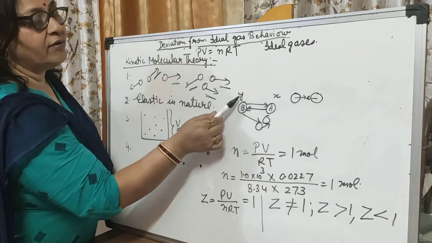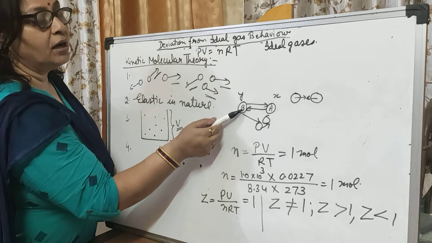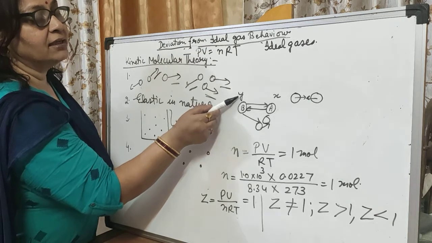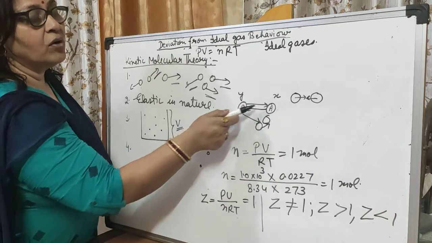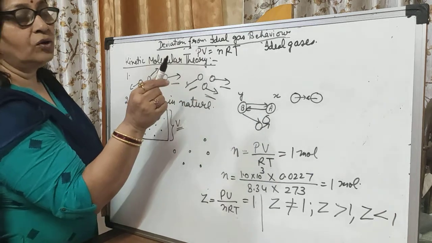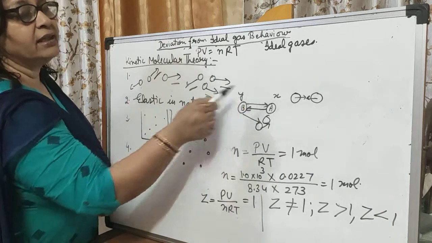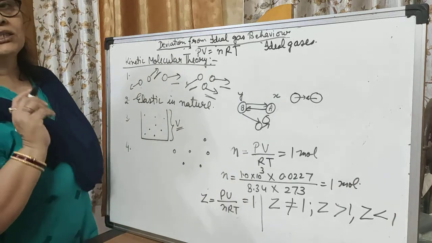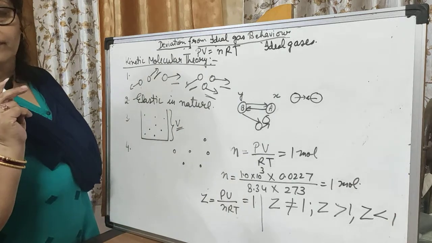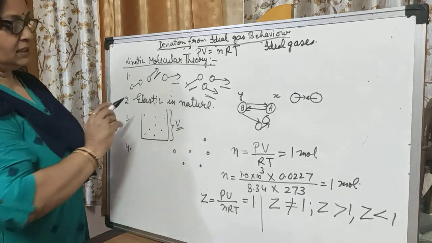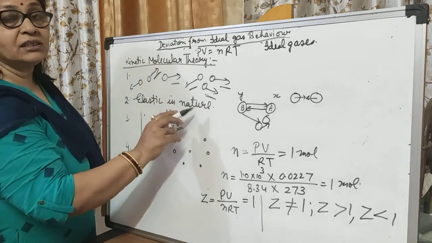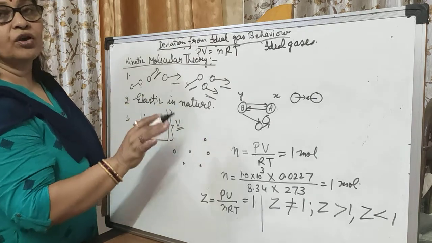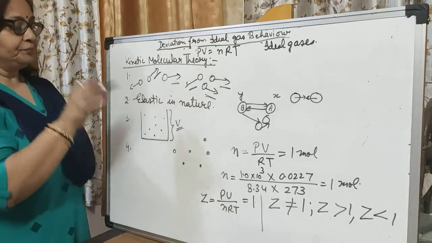Suppose molecule B of a gas has kinetic energy Y and A has X. After collision there is no decrease or increase in their kinetic energy. Such collisions are called elastic collisions, so there is no loss of kinetic energy.